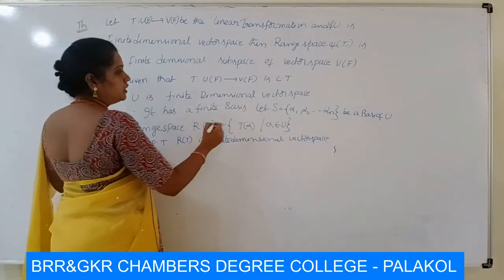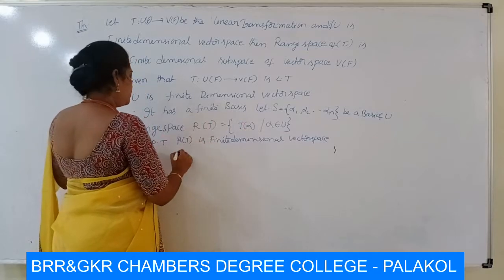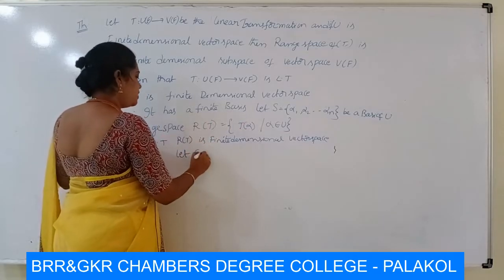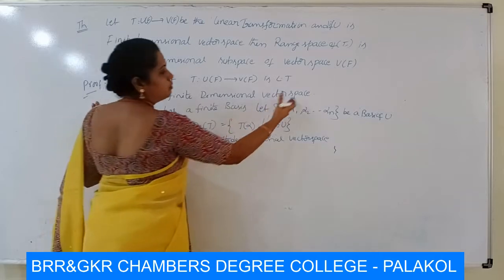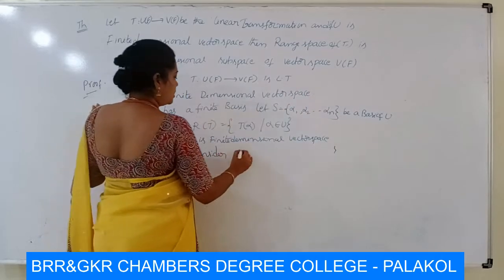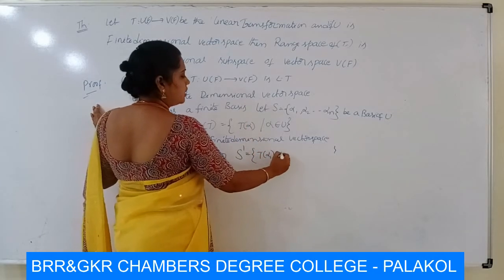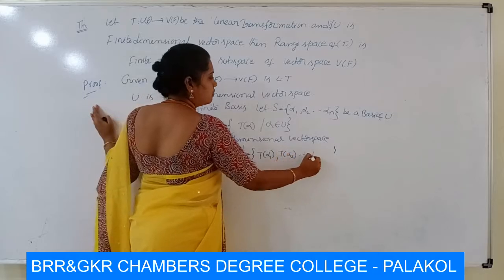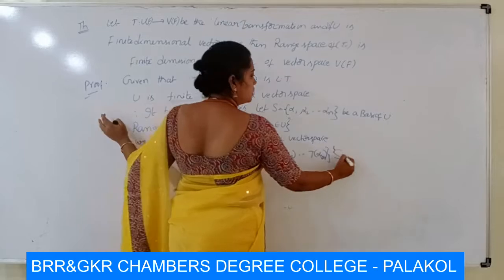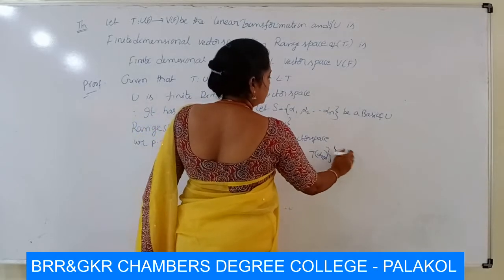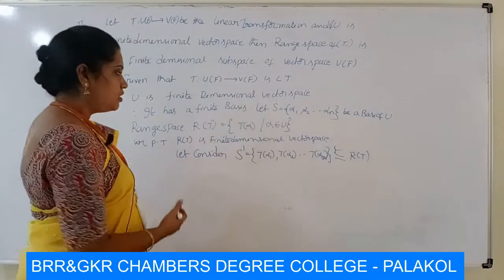Then R of T contains, in particular, let us consider some other set that is only the images of the particular alphas. Consider this set S dash equal to T of alpha 1 comma T of alpha 2 and so on T of alpha n, which is obviously a subset of R of T, that is the range space.